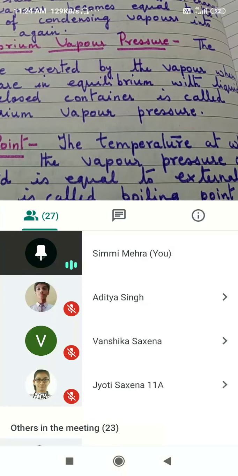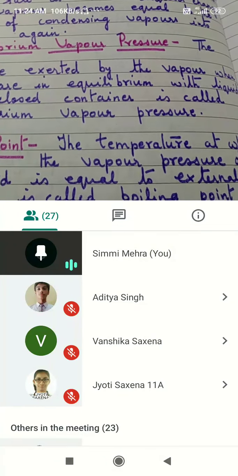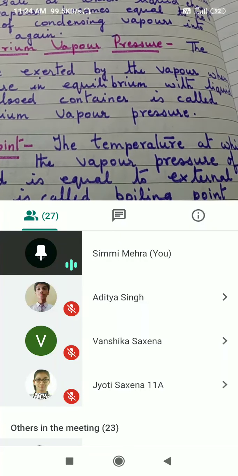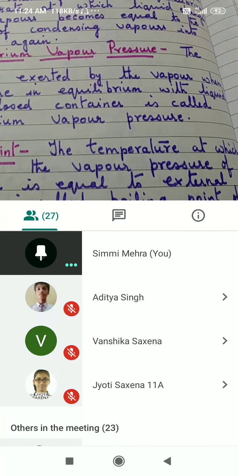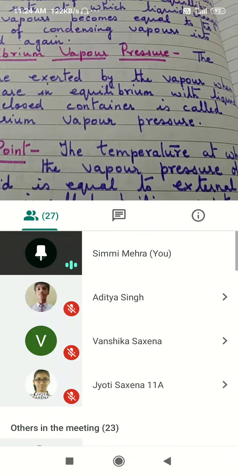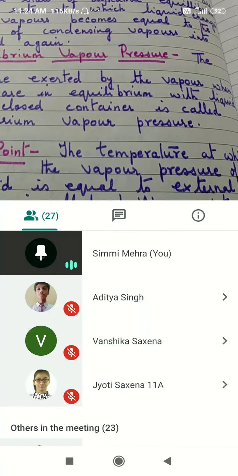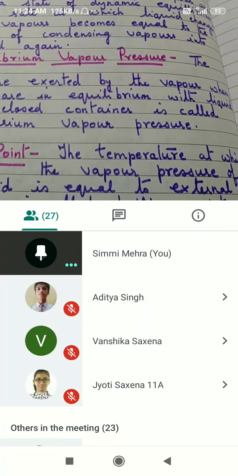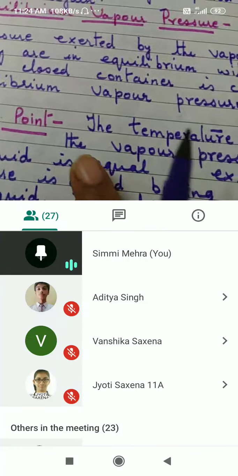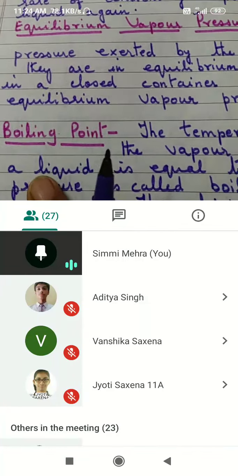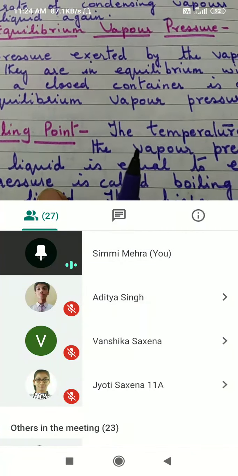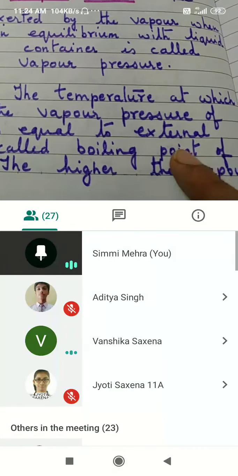The boiling point definition is when vapor pressure of any liquid becomes equal to atmospheric pressure. Then what will happen? Again equilibrium will be established. And at that point, what will happen? Maximum number of molecules will change into vapor phase. But we can't say that all molecules will change into vapor phase. Okay, so that is it. So here, boiling point, the temperature at which the vapor pressure of any liquid is equal to external pressure. Now what is external pressure? Atmospheric pressure. Okay, it is called as boiling point.